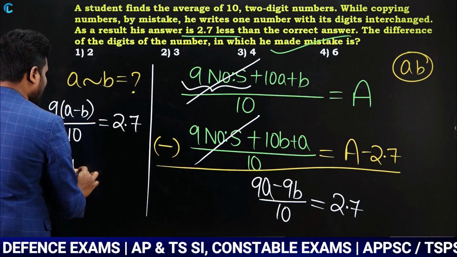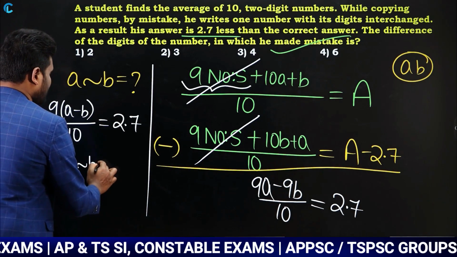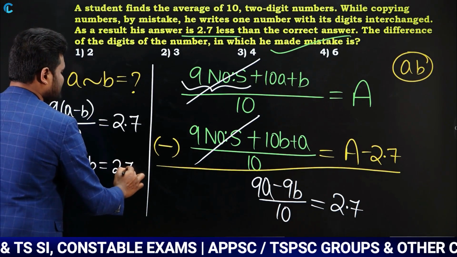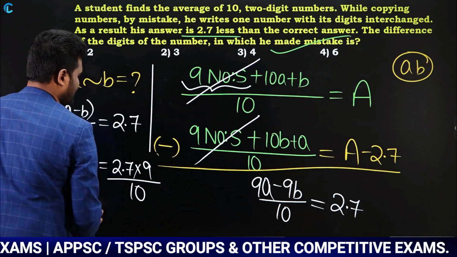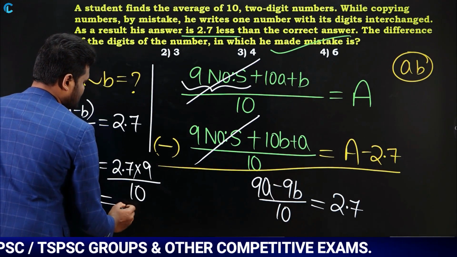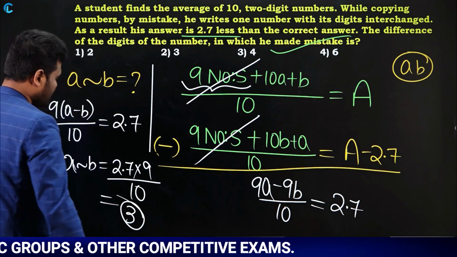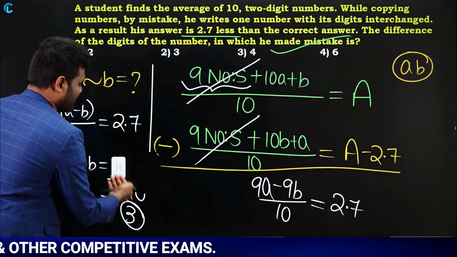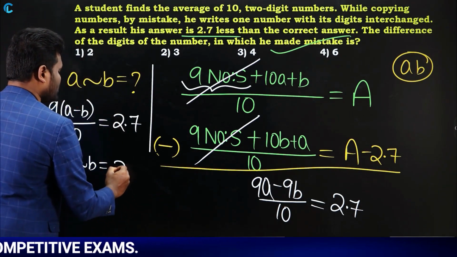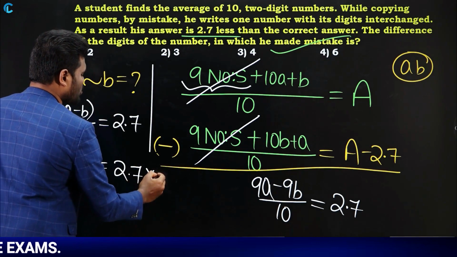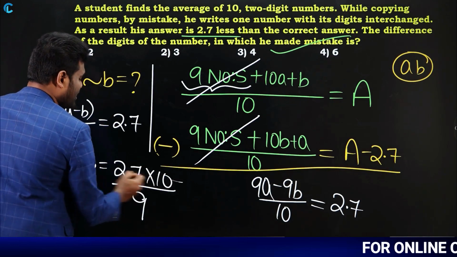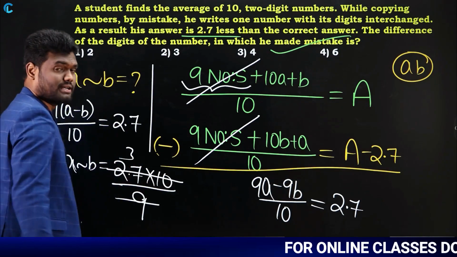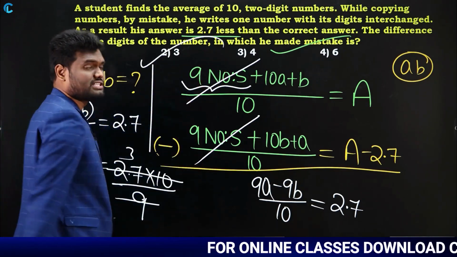So from this, A minus B is going to be 2.7 into 9 divided by 10. Yes or no? If you calculate this, the answer is going to be how much? Sorry, I have made a mistake here. This is going to be 2.7 into 10 divided by 9. 2.7 into 10 is 27. 27 divided by 9 is nothing but 3. So we can say that the answer for this question is 3.